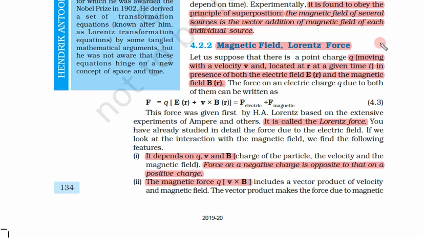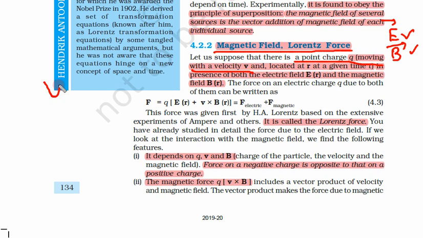Now let us see magnetic field and Lorentz force. Let us start again with the charge, and you know that a charge, if it is not moving, there is only an electric field. If it is moving, there are both fields, magnetic field and electric field. So let us say a point charge q moving with velocity v. Previously the velocity was 0, so B is 0. If velocity is 0, then B is also 0. But if we have some velocity, that means the magnetic field is also not 0.